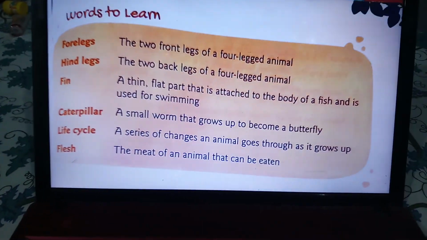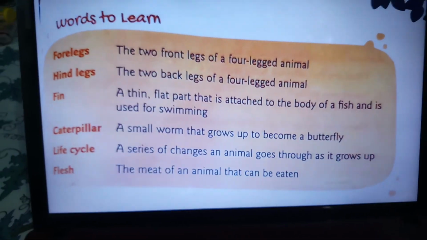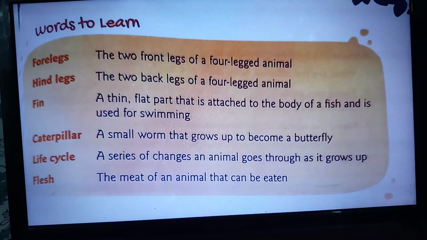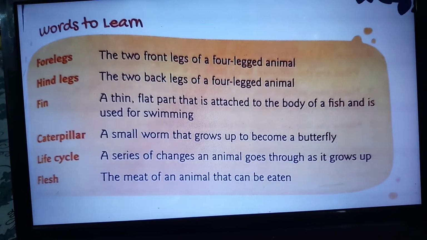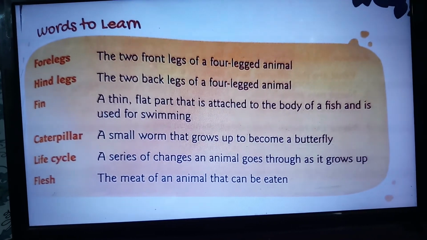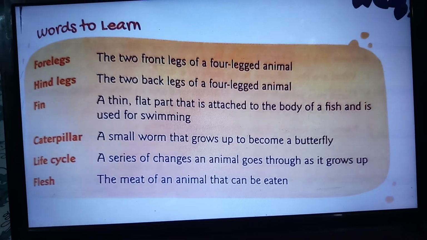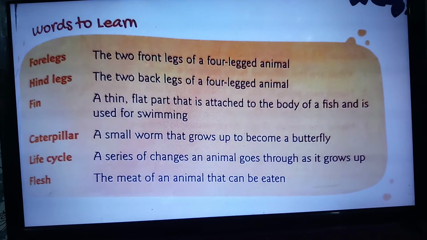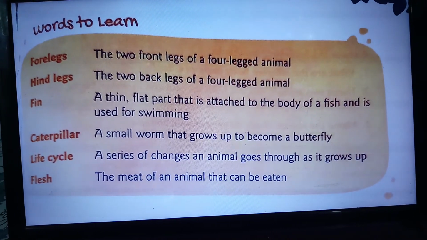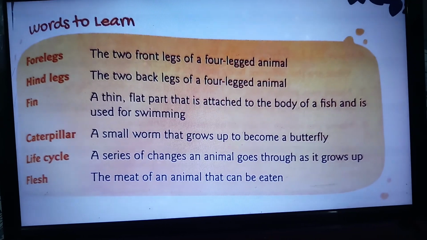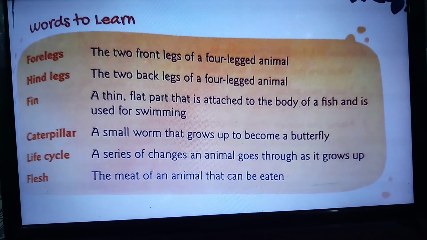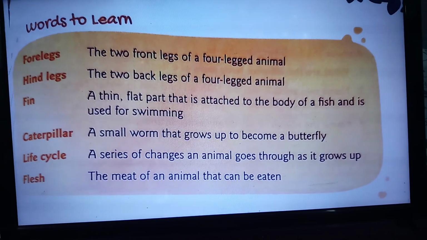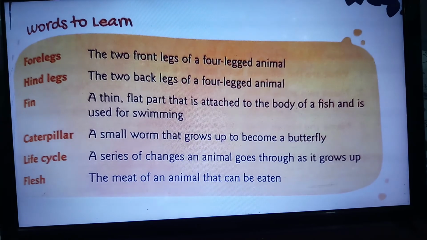Now let us go to the words that we learned today. Four legs. Four legs are the two front legs of a four-legged animal. Hind legs. The two back legs of a four-legged animal. Fin. A thin flat part that is attached to the body of a fish and is used for swimming. Caterpillar. A small worm that grows up to become a butterfly. Life cycle. A series of changes an animal goes through as it grows up. Flesh. The meat of an animal that can be eaten.